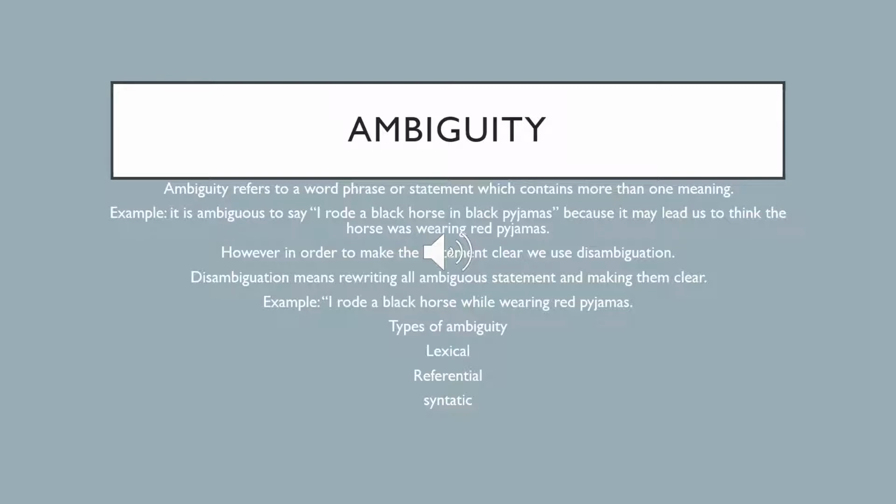Syntactic ambiguity. Syntactic ambiguity is also called structural ambiguity or grammatical ambiguity. Now, it is the presence of two or more possible meanings within a single sentence or sequence of words. Example, I'm glad I'm a man, and so is Lola. This can mean Lola and I are both glad I'm a man, or I'm glad Lola and I are both men.